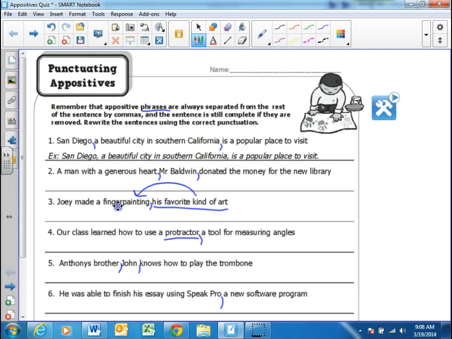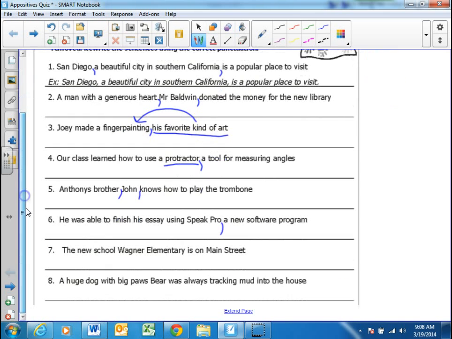I think we might have one or two more. Let's see what I have here. Couple more. Okay, number 7. You guys are doing good. Number 7, the new school, Wagner Elementary, is on Main Street. I see some more hands. Karina.